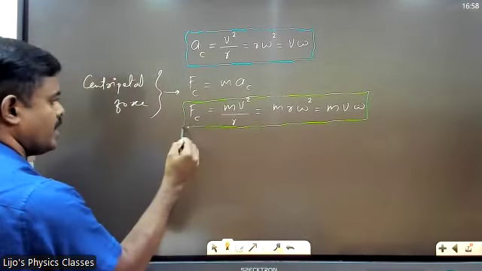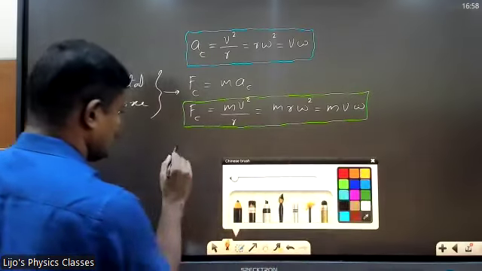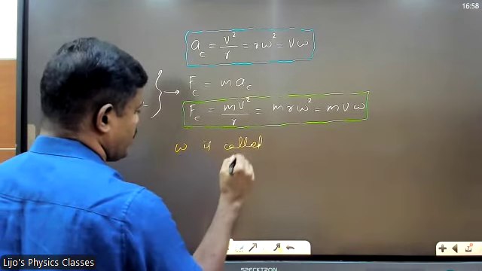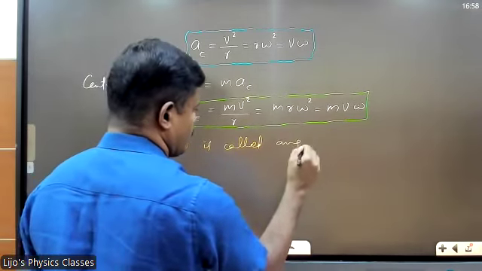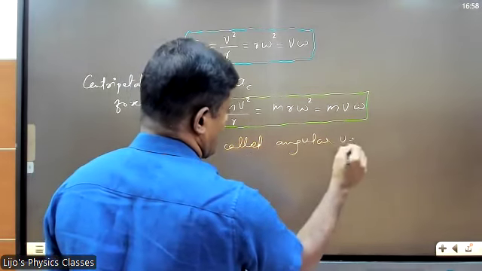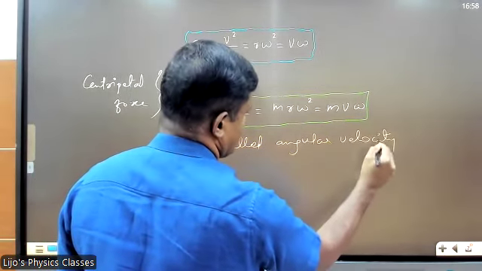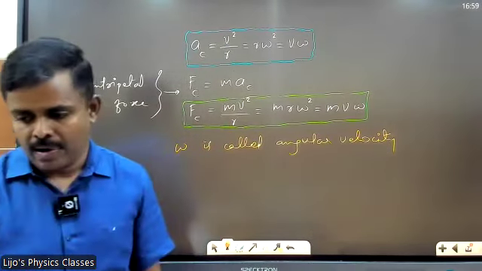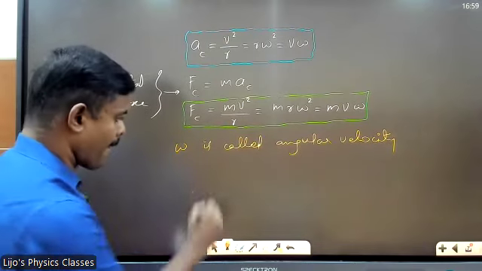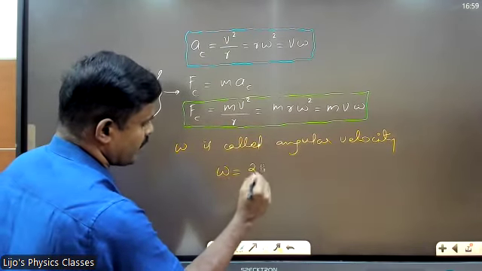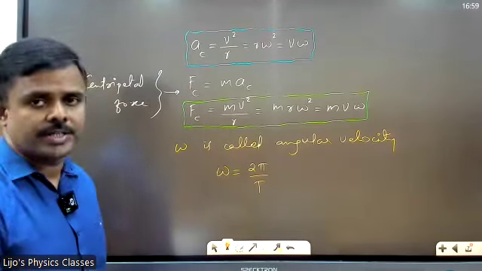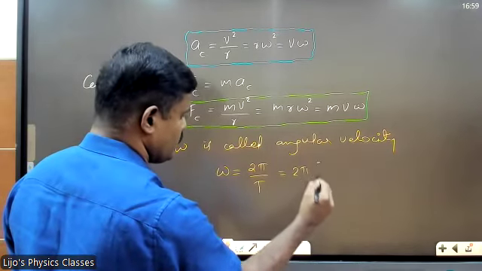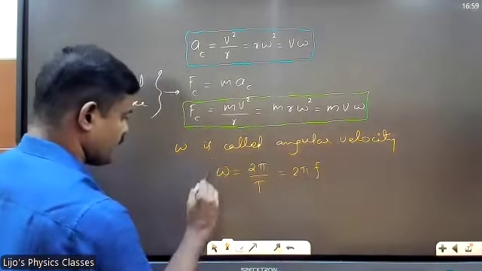And we will write what omega is and then wind up. Omega is called angular velocity. I'll tell you more about this in the next session. We don't have time today. Just like you have linear velocity, we have angular velocity in rotational motion. You've learned this already. Write the equation for angular velocity: 2 pi by time period, or 2 pi into f. Put this in a box.